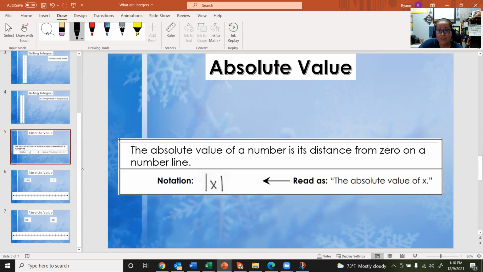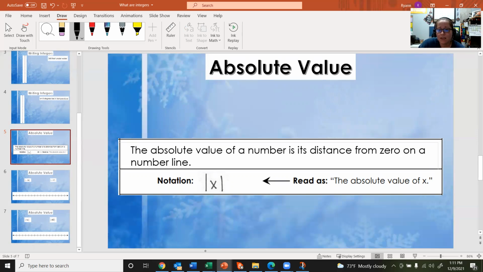So the absolute value of a number is going to be its distance from 0 on a number line. In this case, it is different from looking at opposite numbers because we're not looking at going in either direction. We're looking at one direction and how far away from 0 it is. So we're not really looking at positive and negative numbers. We're just looking at units or places away.